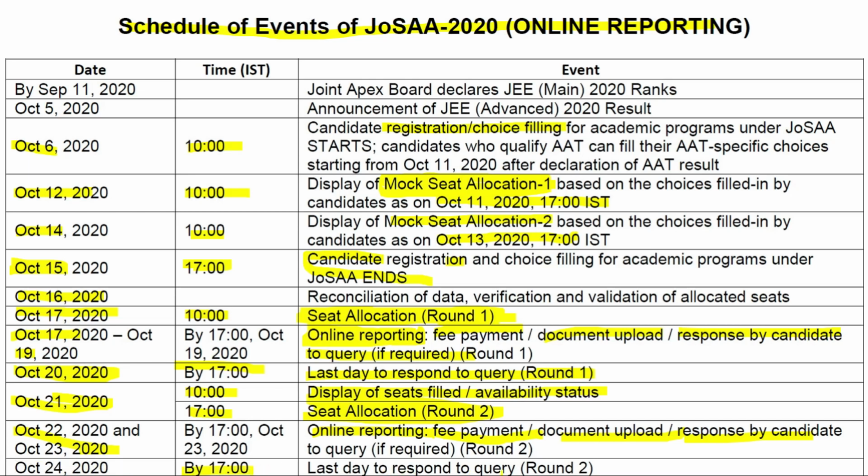October 24th, 2020, by 5 p.m., is the last day to respond to query, round 2. Before 5 p.m. of October 24th, you need to choose whether you are going to participate in further rounds, or you are going to freeze, meaning taking admission in the seat you got in the second round. If you like the seat you got in the second round, you have to go for online reporting, pay the fee, upload the documents, and then choose the freeze option and confirm the seat in the respective option which you got in round 2.